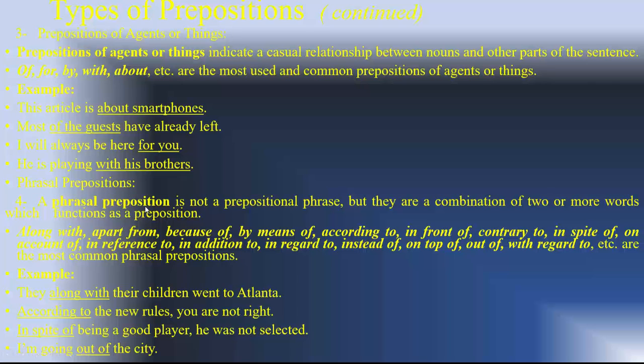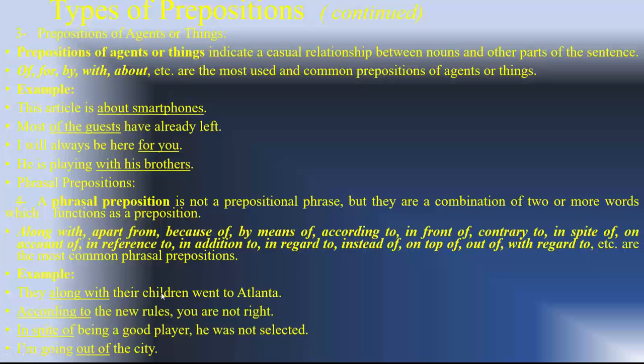Phrasal prepositions. A phrasal preposition is not a prepositional phrase, but a combination of two or more words which functions as a preposition: along with, apart from, because of, by means of, according to, in front of, contrary to, opposite to, in spite of, although, on account of, due to, in reference to, in addition to, beside, in regard to, concerning something, instead of, in place of, on top of, over, let's say, out of, with regard to, etc. are the most common phrasal prepositions.